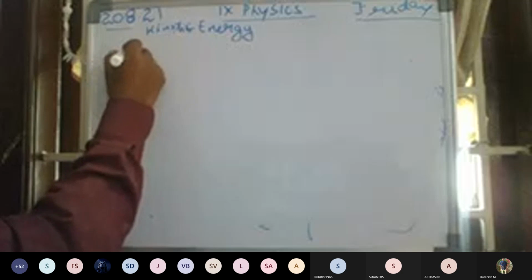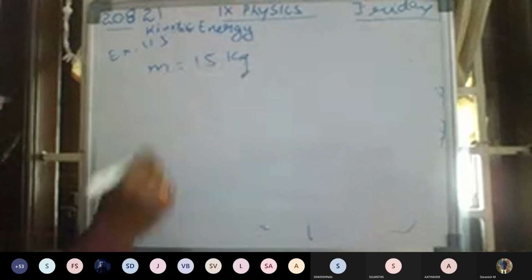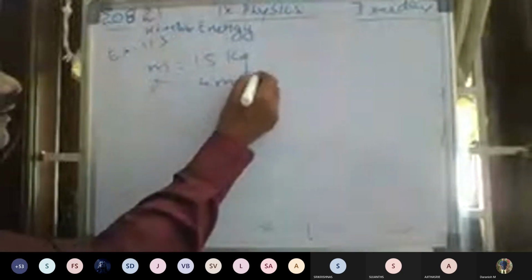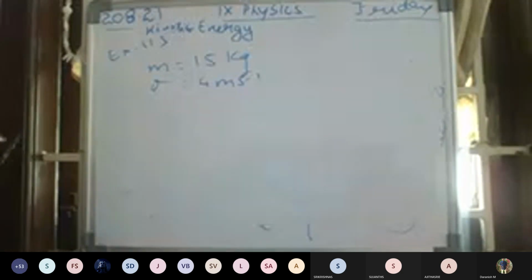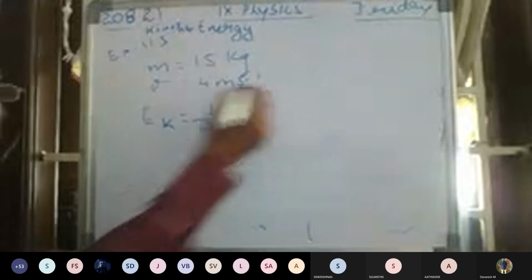Okay, just wait. So here, example sum 11.3. Here the mass of the object m is given as 15 kg, and the velocity of the object v is equal to 4 meter per second. So what is the question here? What is the kinetic energy possessed by an object? Simply use the formula: EK is equal to half into mv squared.